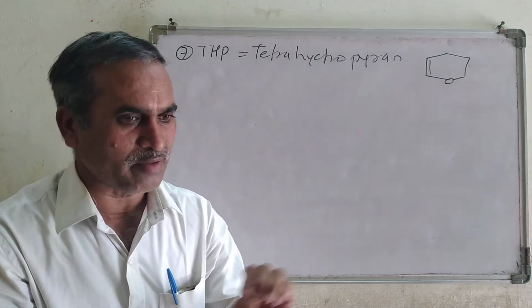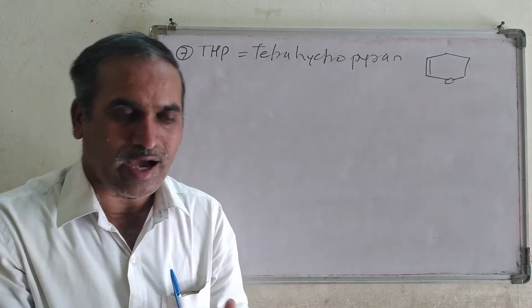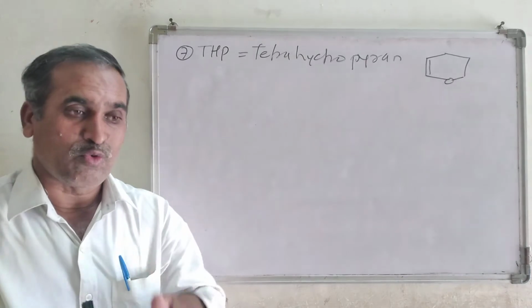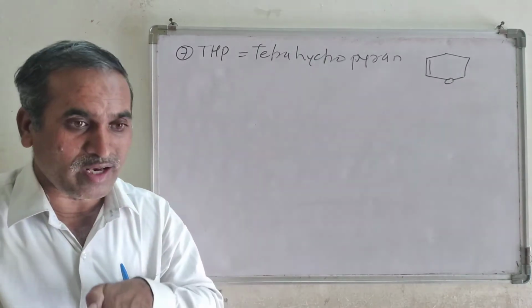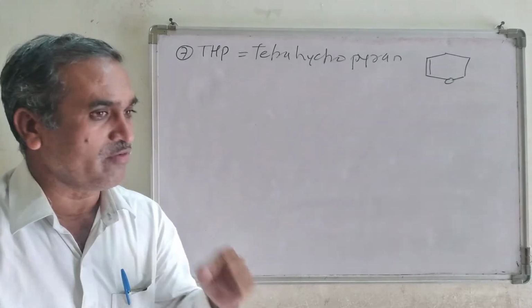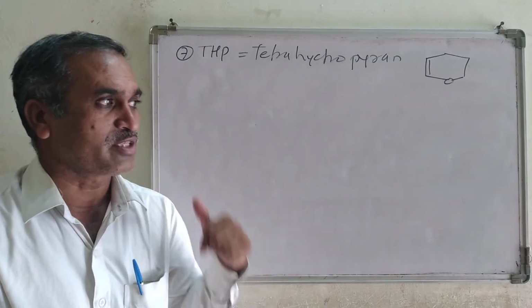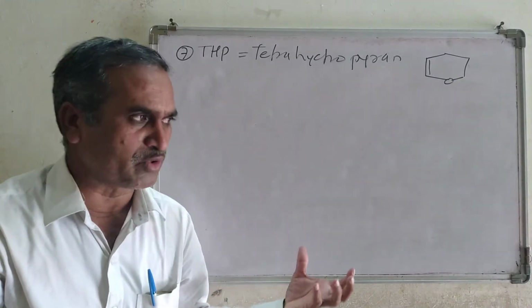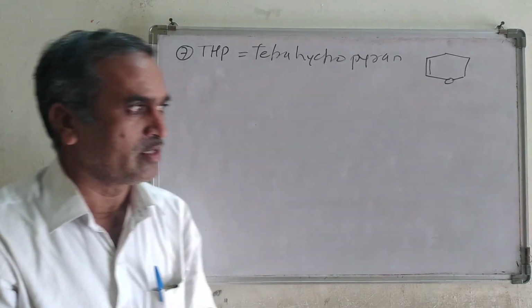These are the points why I am talking again and again. While studying and while answering, you should remember these things, because they are very important as far as protecting and deprotecting groups are concerned.